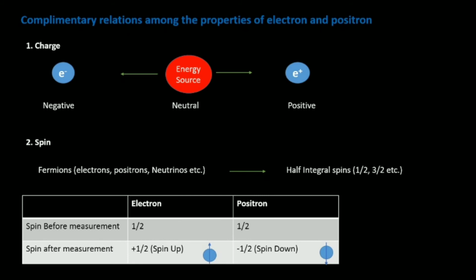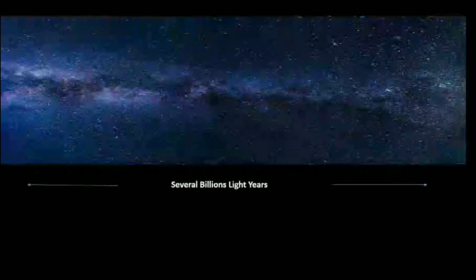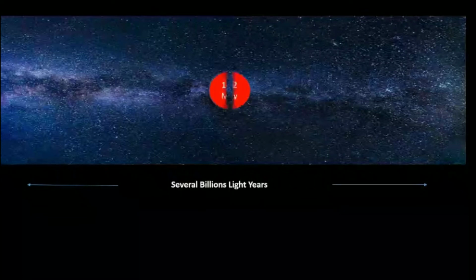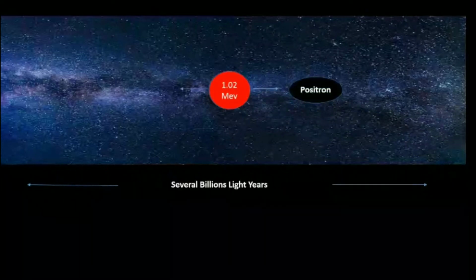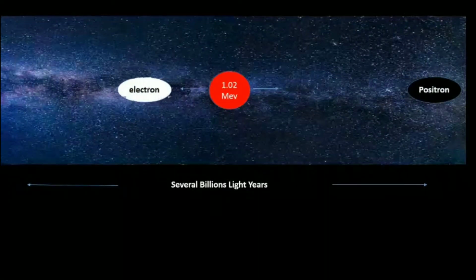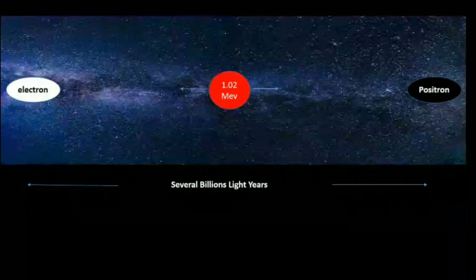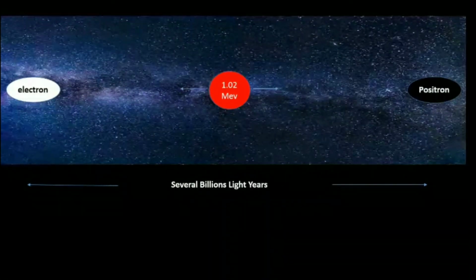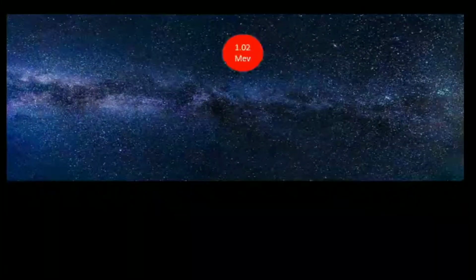Now, let's make this situation more dramatic. Let's say that the electron and the positron produced out of the gamma ray radiation have reached opposite edges of the visible universe. That is, the distance between the electron and the positron is several billion light years. Now, let's bring our measuring instruments and measure the spin on the electron.